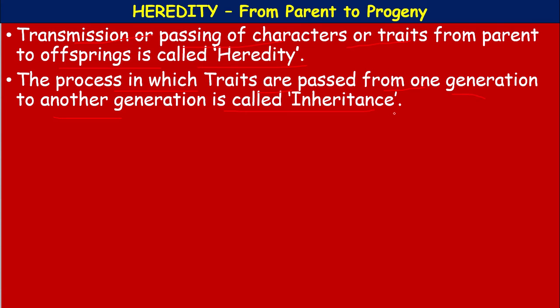So, try to understand the difference between the terms heredity and inheritance. Heredity means the process of passing of characters or traits from parent to offspring. But what does inheritance mean? That process of heredity from one generation to another generation. Not from one parent to offspring, but from one generation to another generation is called inheritance.